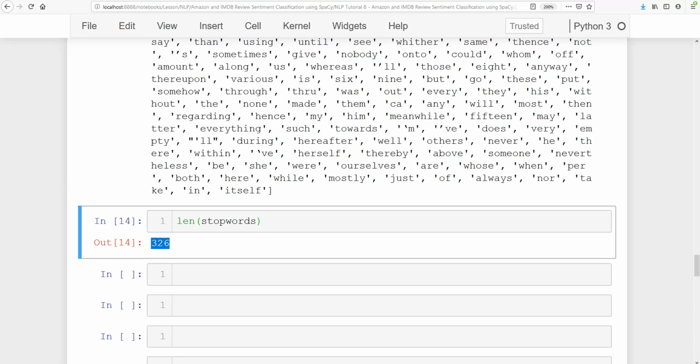It depends on the people who are managing the spaCy library.